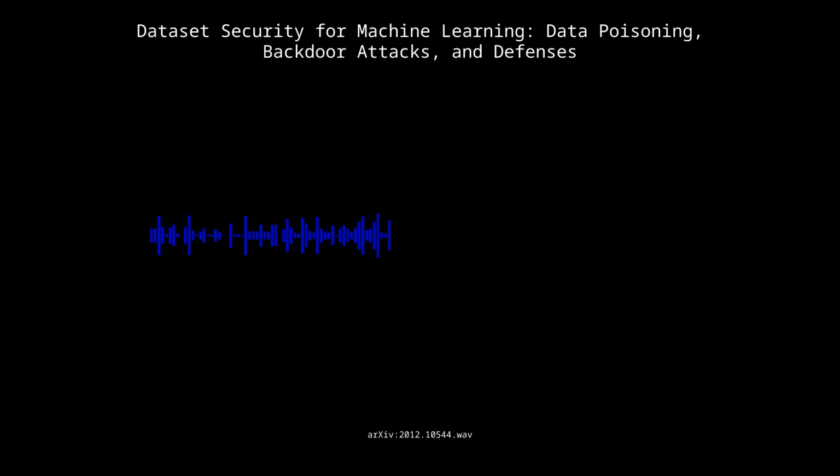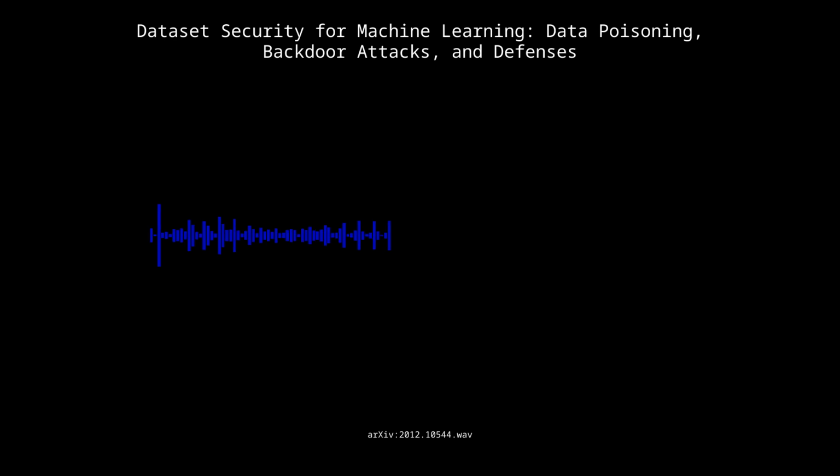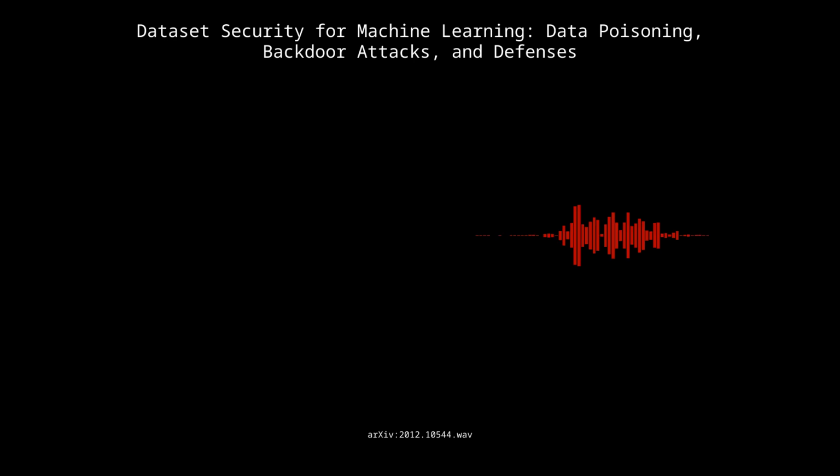And I imagine this gets even more complicated with transfer learning. Absolutely. Backdoor attacks in transfer learning are a significant challenge. If the pre-trained model is poisoned, that backdoor could stick around even after you fine-tune it on clean data for a completely different task. So even if you think you're using a safe pre-trained model, you might be unknowingly deploying a ticking time bomb. How do they make these backdoors so persistent? They're clever. They target specific neurons or layers in the model that are less likely to change during fine-tuning, ensuring that the backdoor survives. It requires a deep understanding of how the model learns. So vetting those pre-trained models is absolutely crucial.